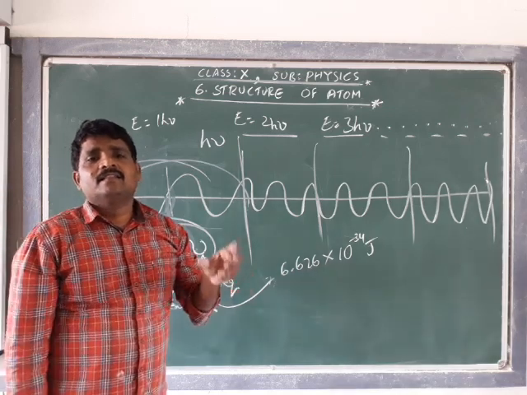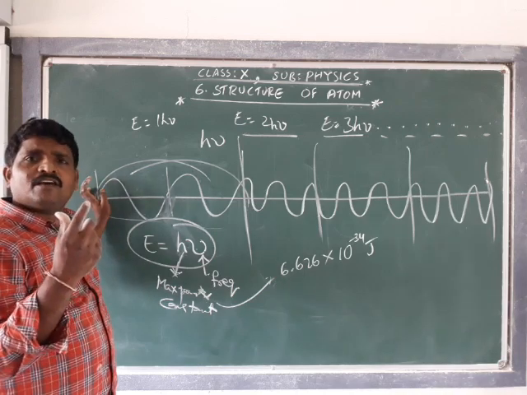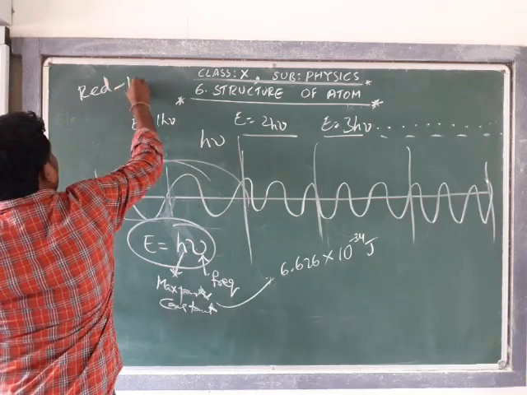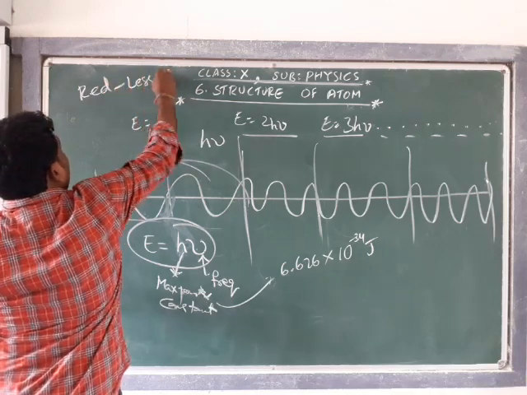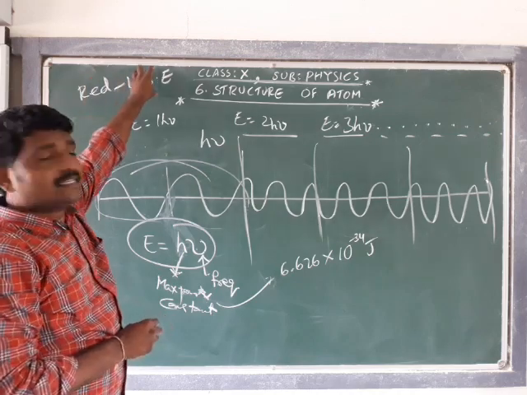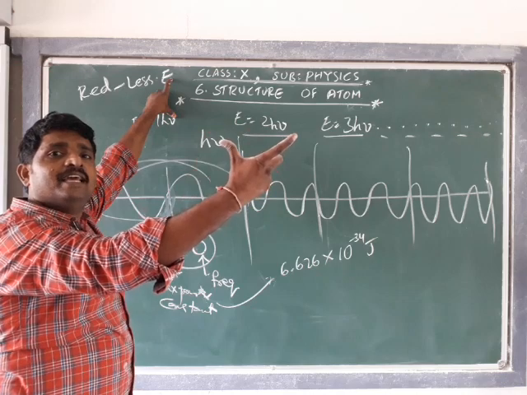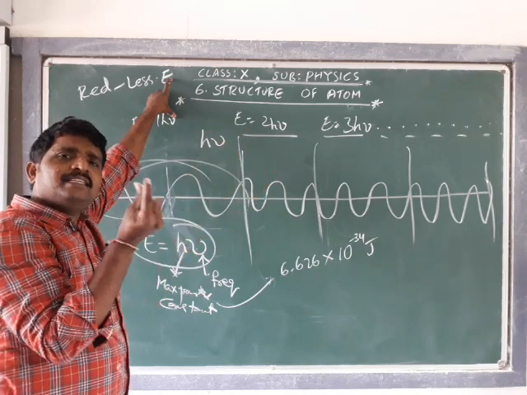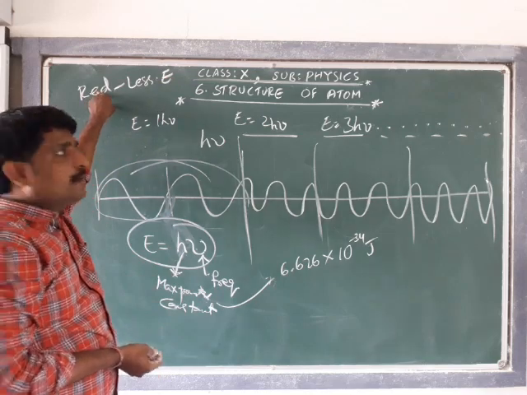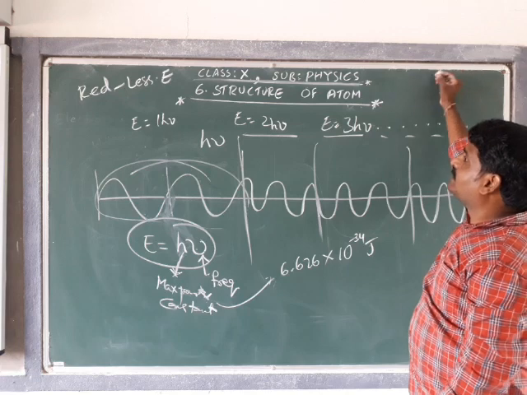And he said that the energy of the red color is less. Red color possesses less energy because it contains maximum wavelength and minimum frequency. As it contains very less frequency, the energy of the red color will be minimum and the energy of the violet or blue color will be maximum.